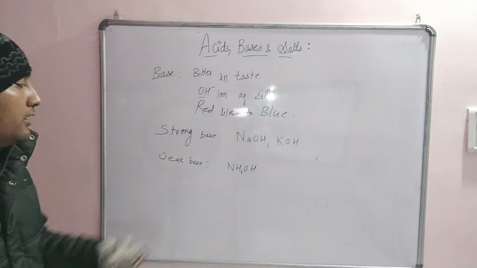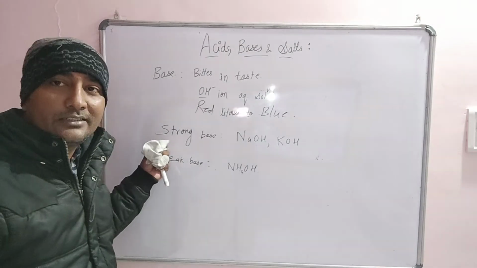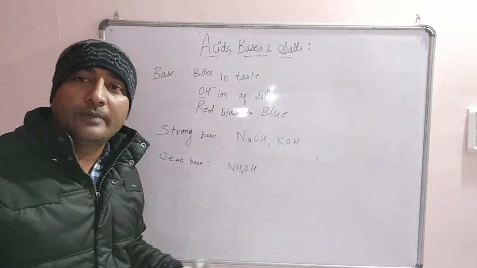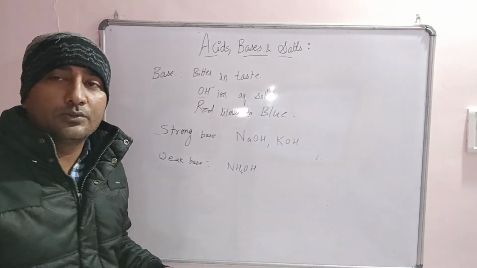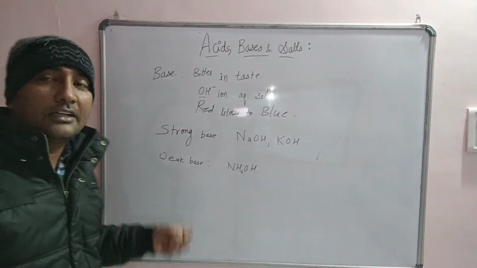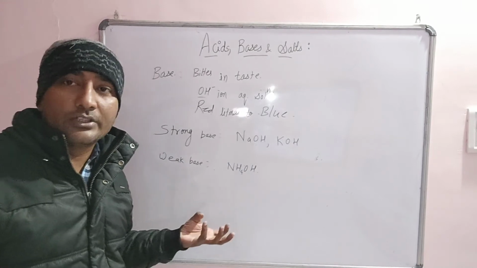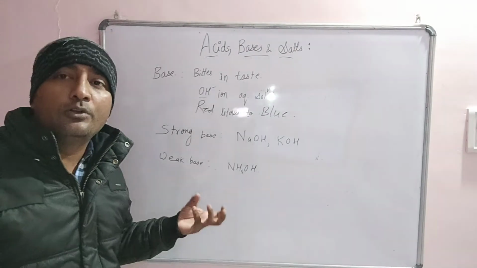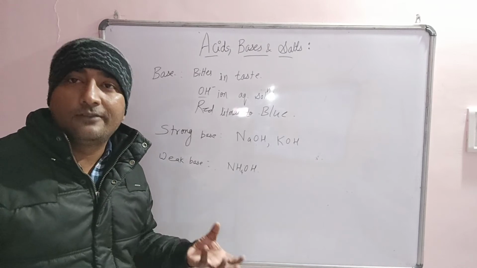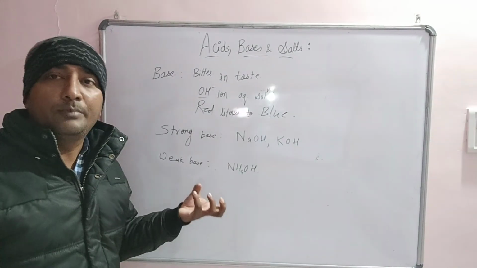So these are examples of strong and weak bases. Strong bases are the bases which dissociate completely into OH- in aqueous solution and remain in dissociated form. Weak bases are the substances which are not completely dissociated in aqueous solution, and some amount remains in undissociated form. This is the definition of the weak base.